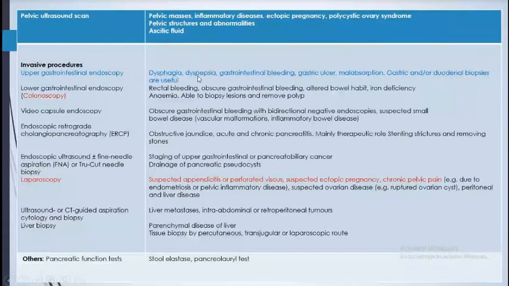Invasive procedures: upper gastrointestinal endoscopy. We do endoscopy for dysphagia, definitely dyspepsia, GI bleeding. Maybe we want to see whether it is variceal bleeding or not. If it is variceal bleeding, we do the clipping also. At that time itself, we clip that part of the varix, so there is no further bleeding. Even in an emergency, if any patient comes with a UGI bleed and it is a variceal bleed, if hemoglobin permits, if it is less than 6 or 5, we don't go for variceal banding. But if it is more than 10 and there is blood in the backup, then we go for banding. We band that part of the varix, so there is no further bleeding in the future.